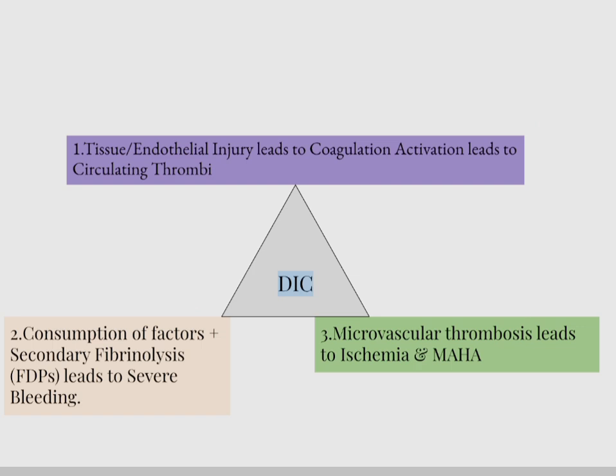Consumption of clotting factors and secondary fibrinolysis leads to severe bleeding. Then microvascular thrombosis leads to ischemia and microangiopathic hemolytic anemia or MAHA. You must remember this. This is very important.